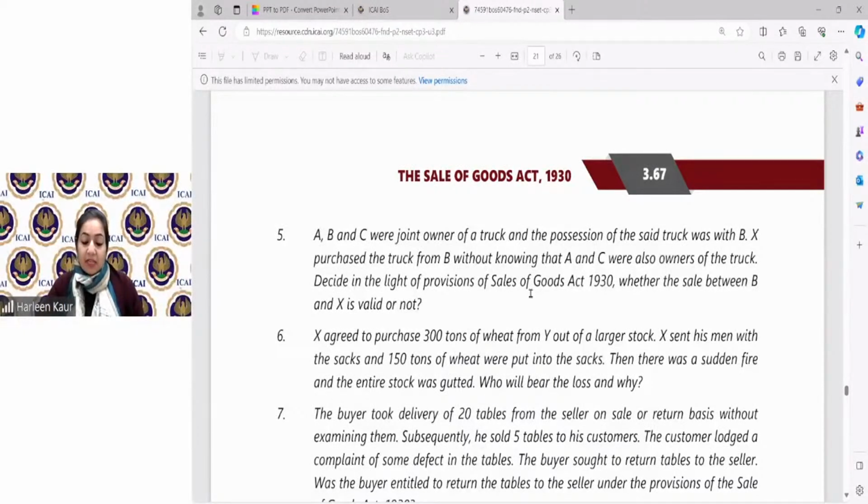Anushka Raj is asking the meaning of bona fide purchaser. A bona fide purchaser is a person who is buying the goods in good faith. That means he's a valid buyer. He's not just a fake buyer. He's not a thief who's stealing your goods. He's a bona fide buyer who is buying your goods.